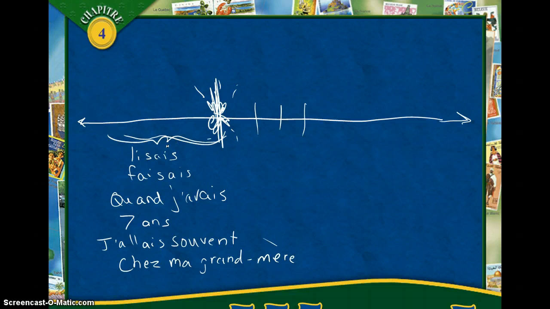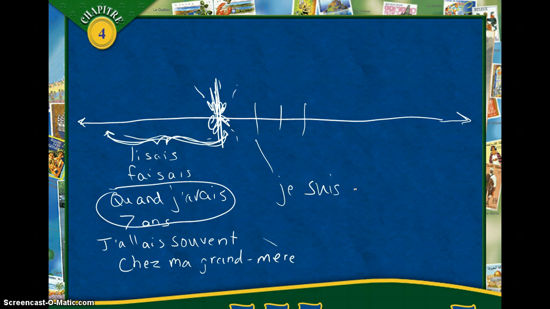Okay? Now, what about if when you were 7, you did something that resulted maybe in something, like you have a permanent limp or something, let's say. Why? Because quand j'avais 7 ans, when I was 7, I fell, right? So here you would say, je suis tombé.